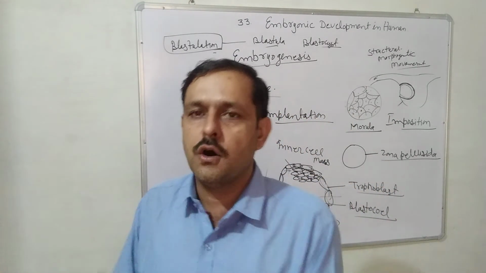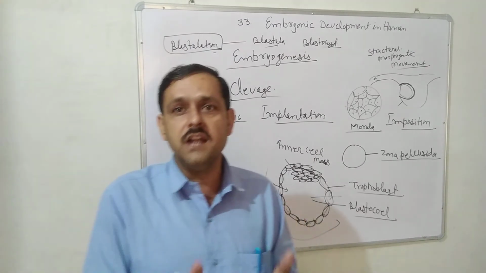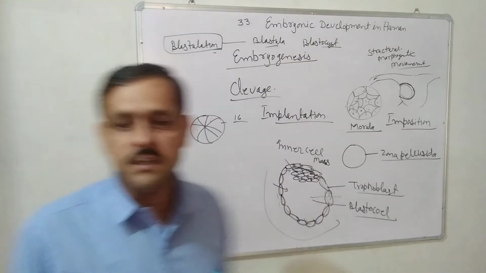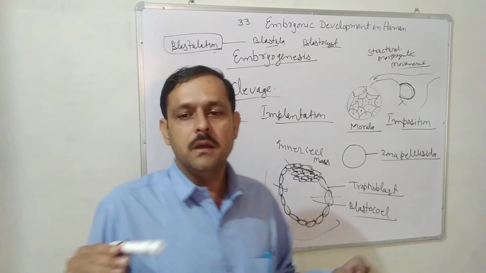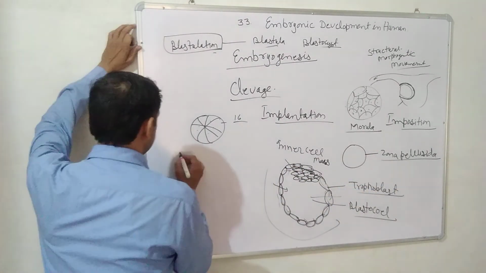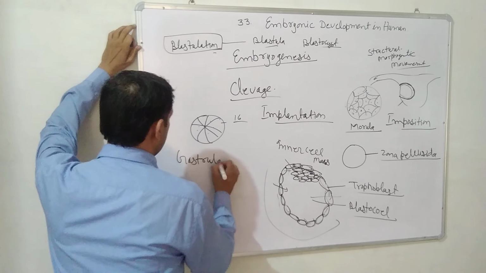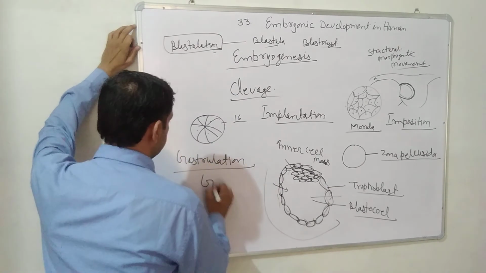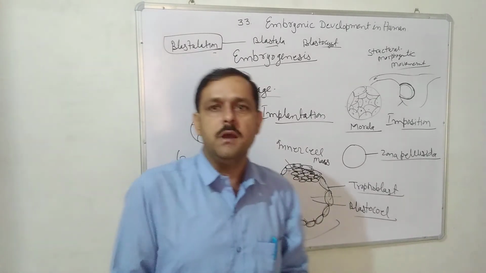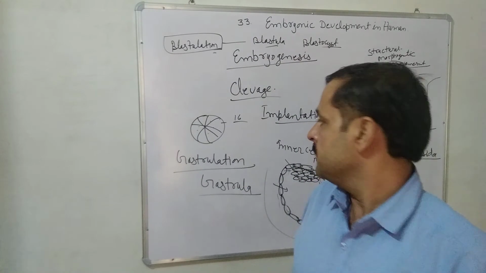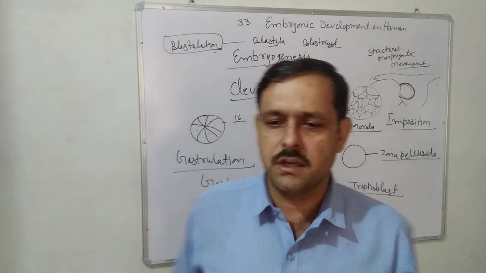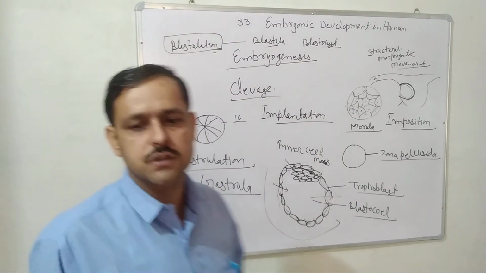After implantation or imposition, the inner cell mass gets differentiated into ectoderm, mesoderm and endoderm, and this process is called gastrulation. The structure is called gastrula, meaning the formation of ectoderm, mesoderm and endoderm is called gastrula, and the process of its formation is called gastrulation. The formation of germinal layers from the blastocyst is called gastrulation.